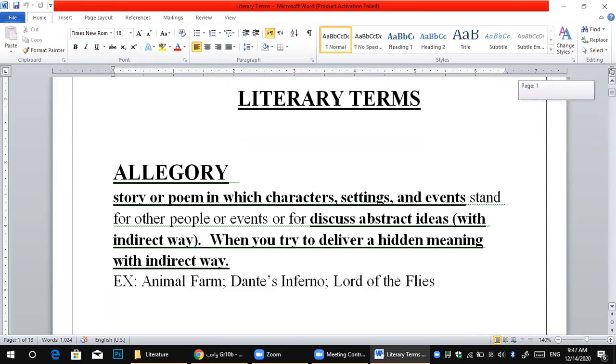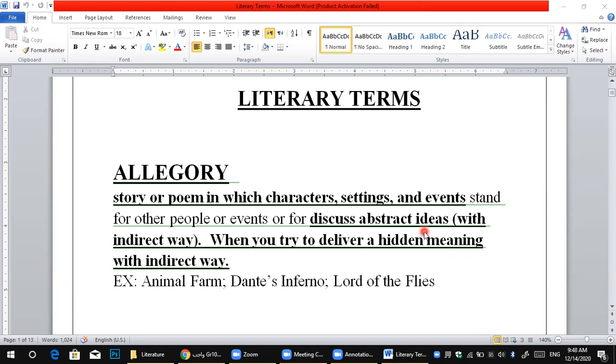We have discussed before about the allegory. So here, let's define allegory. Allegory is a story or a poem that tries to send a meaning in an indirect way, to discuss abstract ideas.